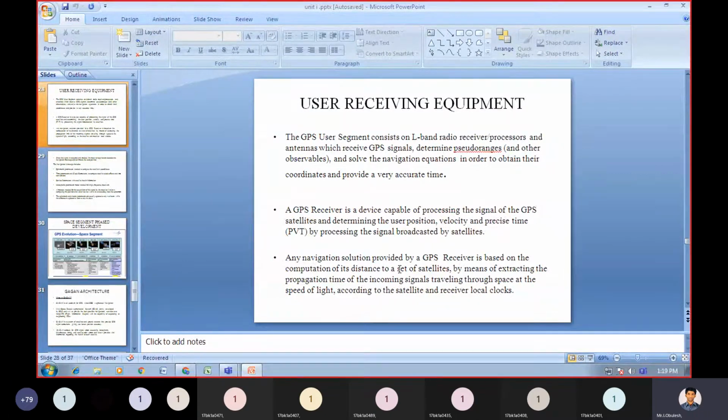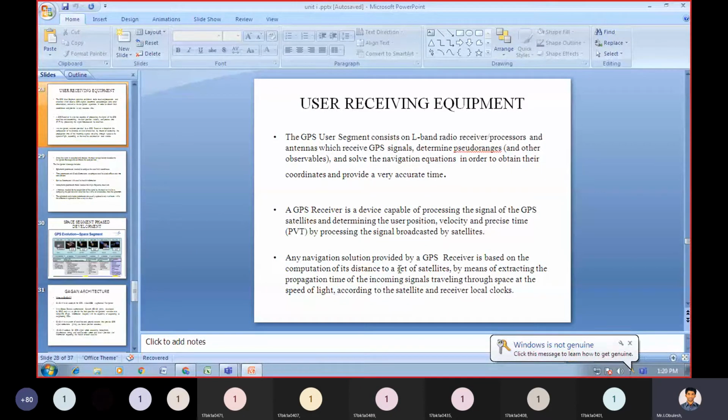But coming to this user receiving equipment, a GPS receiver is a device capable of processing the signal of GPS satellites and determining the user position, velocity and precise time.